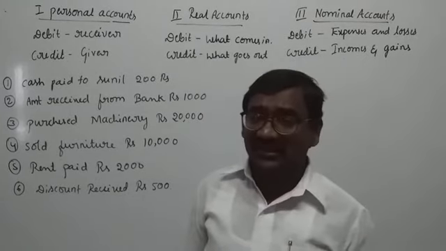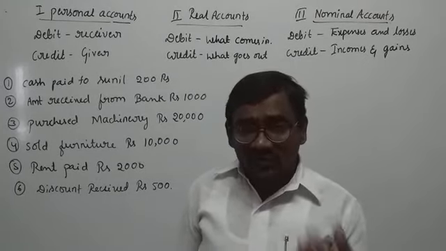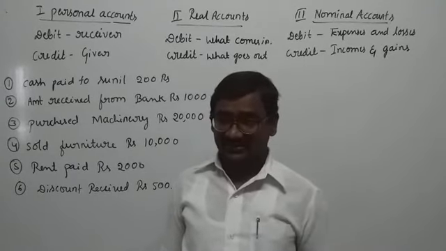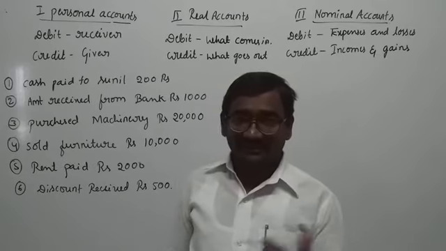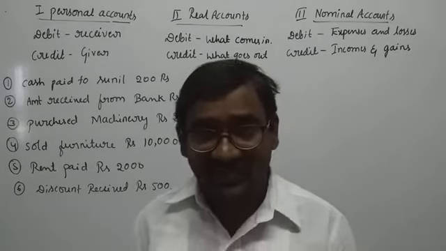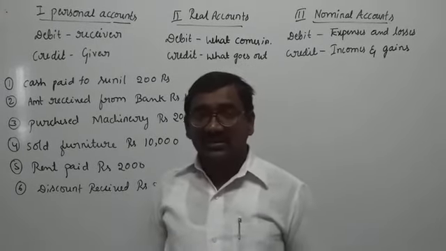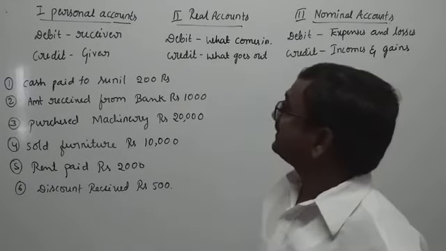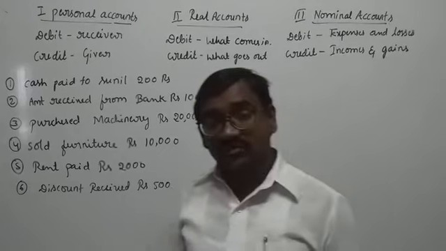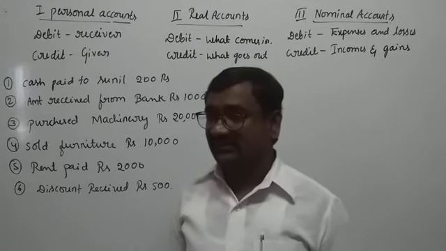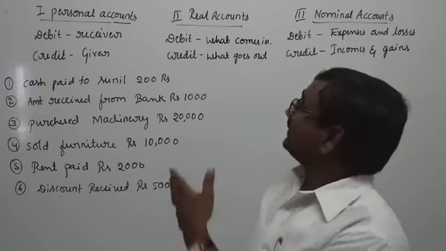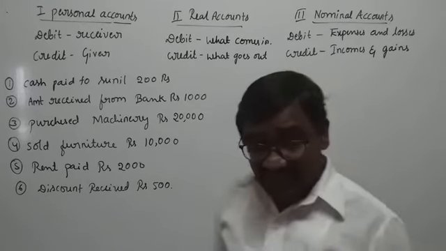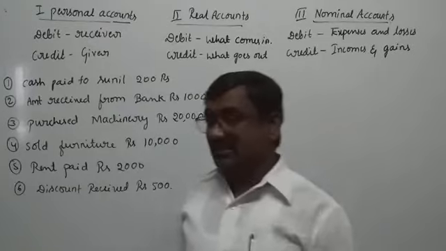Any transaction shows two side effects, like what I said earlier. So we are all aware of the golden rules of accountancy, under the classification of accounts: personal accounts and impersonal accounts.